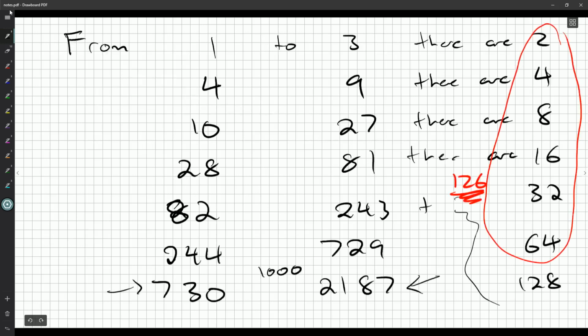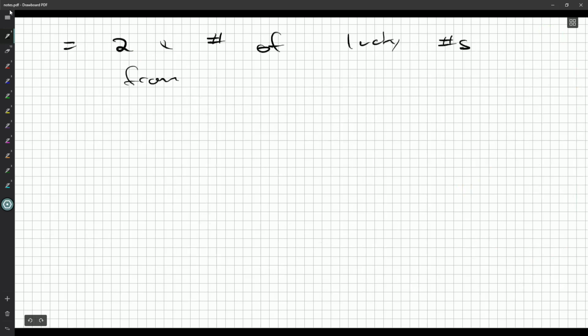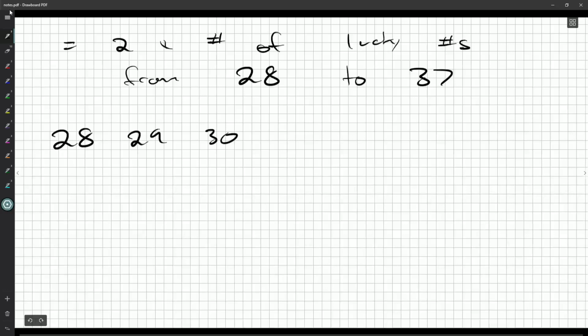And that's also a multiple of 3, so equals 2 times the number of lucky numbers from, what was it, 82, so it would be 28 to 37. This is not a bad thing to try and work out, so let's just get it. 28, 29, 30, 31, 32, 33, 34, 35, 36, and 37. I didn't space that out properly. Let's do it nice and neat.